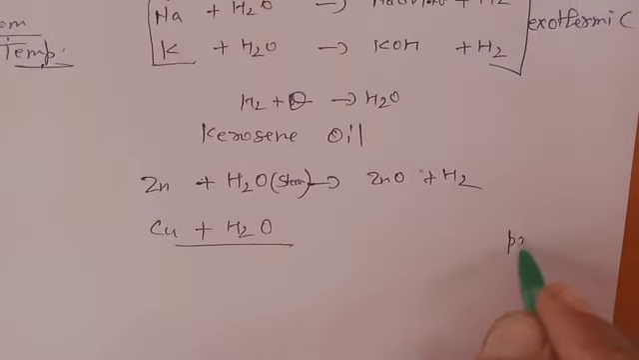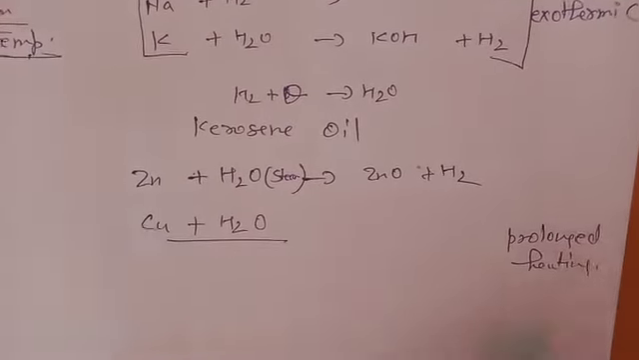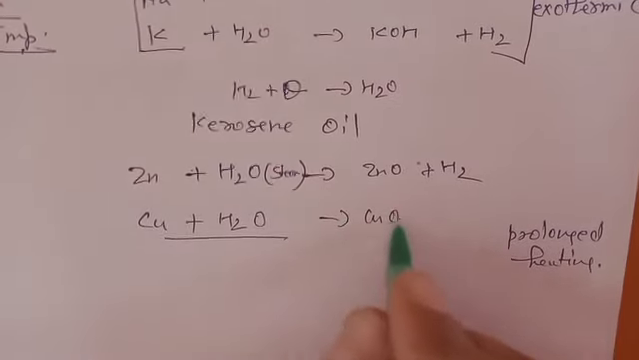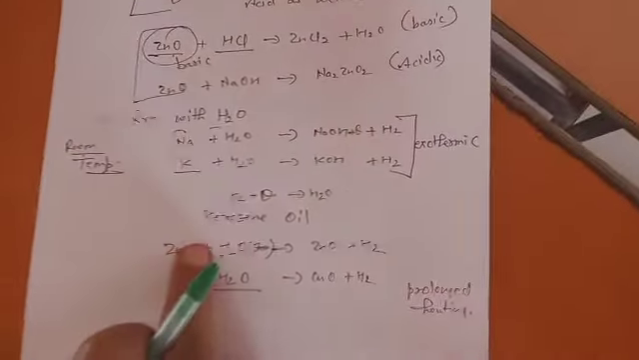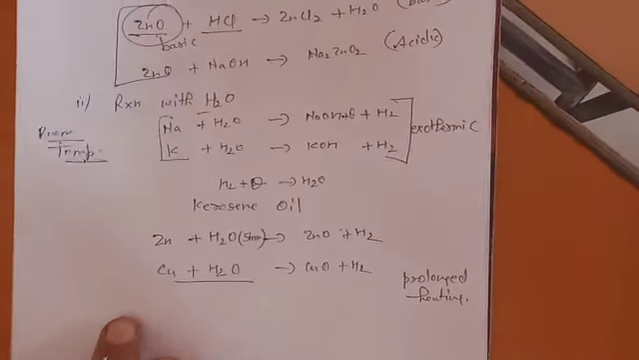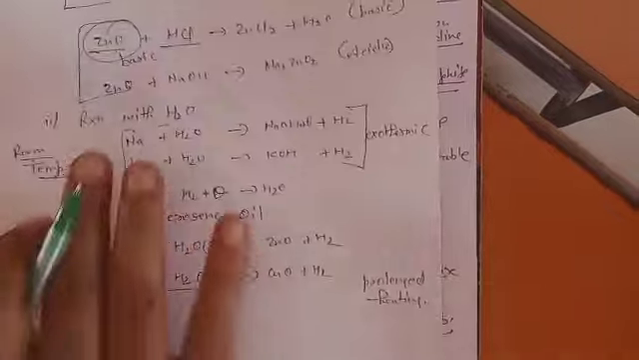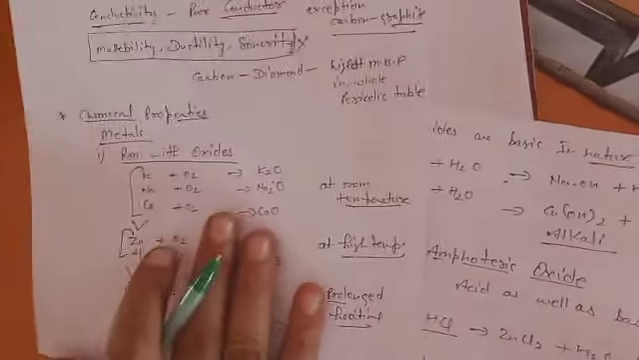When you do prolonged heating, the same thing. At that time it will react and form a little bit of copper oxide with release of hydrogen. So all these things prove that some metals are more reactive than others. So today we did two chemical properties: how metals react with water, and what kind of oxides metals and non-metals form. Okay, so that's all we do.